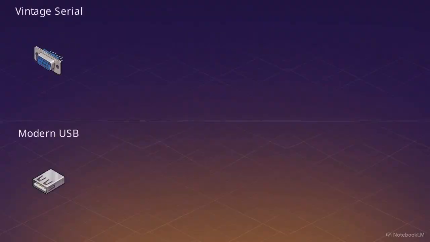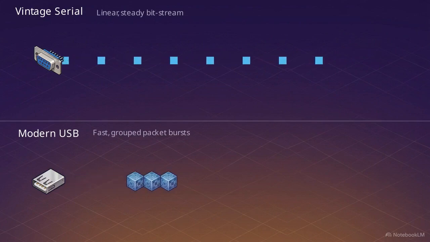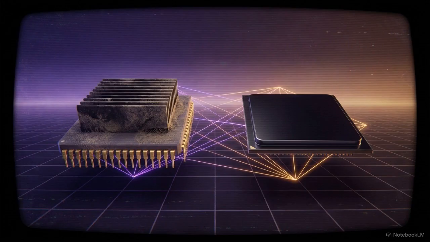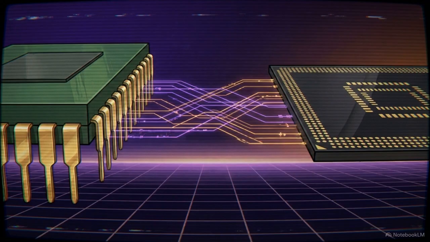This animation shows exactly why that adapter fails. A vintage serial connection relies on a strict linear stream of data. A modern USB connection routes data in discrete packets. Hardware from different decades physically speaks different languages. Without a shared software translator built into the OS, they cannot pass data to each other.